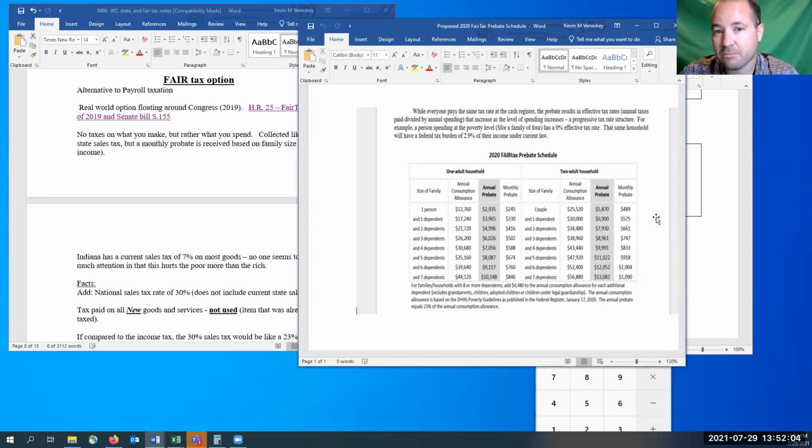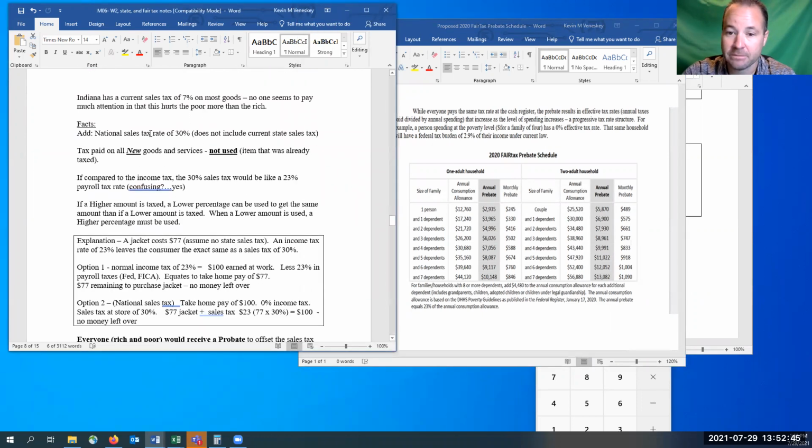Because if you only buy, say, the bare minimum of goods, then you may not pay much more than $575 in sales taxes throughout the month. And therefore, this is going to just pay you back, and it's like not paying anything. But for those that spend a lot of money, maybe the more wealthy, this $575 will pay them back for those initial goods that they buy, just like anybody else. But then the taxes that they spend on the big ticket items, those are what's going to fund the government. So you would be getting a monthly check, depending only on the size of your family, not the size of your bank account or your income.